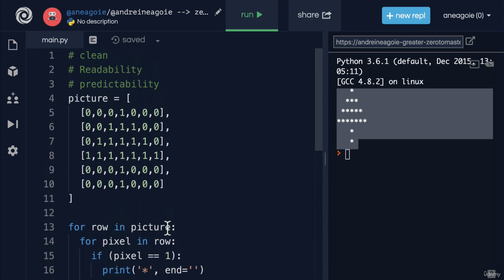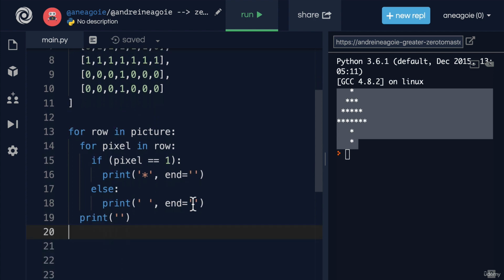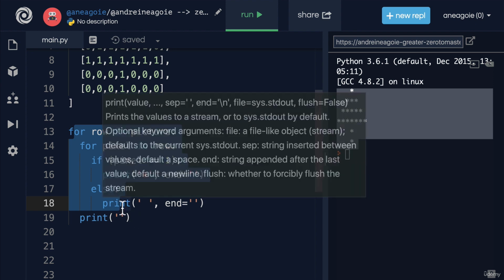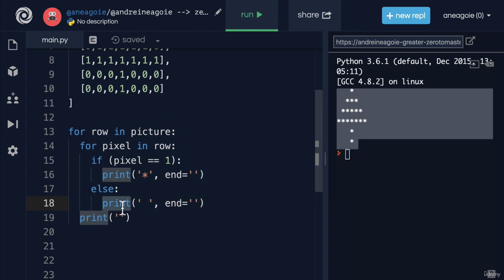Now, this code is quite small, so it's quite predictable. It just has one pass-through and it's easy to predict what's going to happen. We're going to print. But as we get more and more into the course, you'll see that our code is going to get larger and larger. And having predictable, easy to understand code is really important.